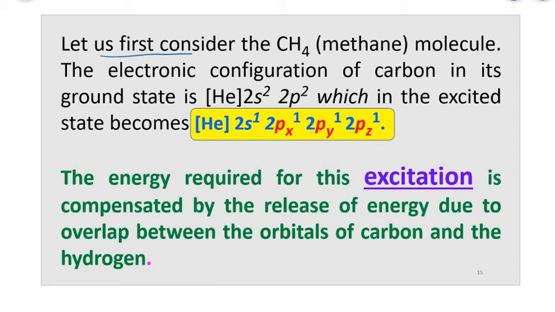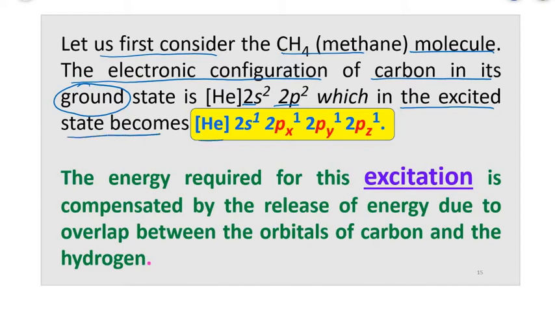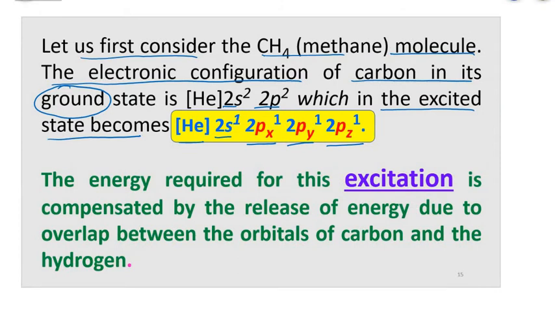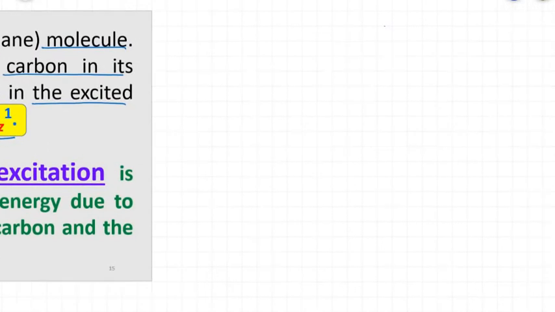Let us first consider the methane molecule and the electronic configuration of carbon in its ground state. We know the atomic number of carbon is 6, so we write it as [He] 2s2 followed by 2p2, which in the excited state becomes [He] 2s1, 2px1, 2py1 and 2pz1. So here let us try to understand the ground state configuration and that of the excited state configuration.